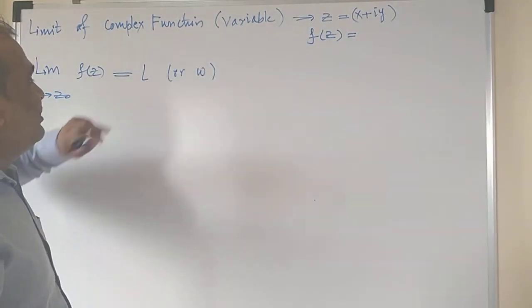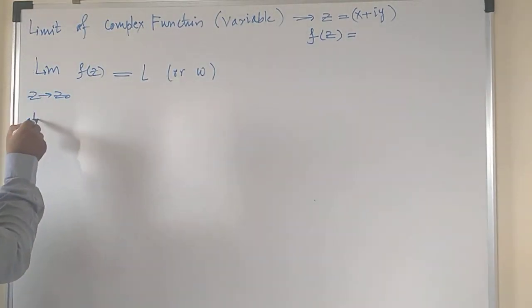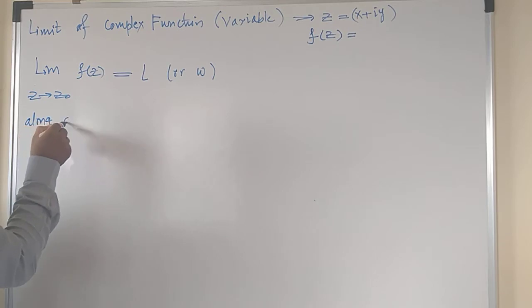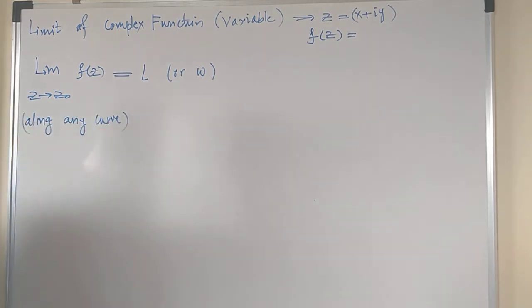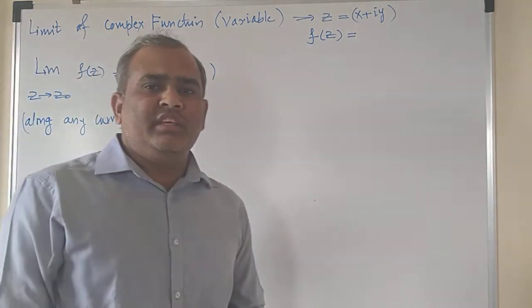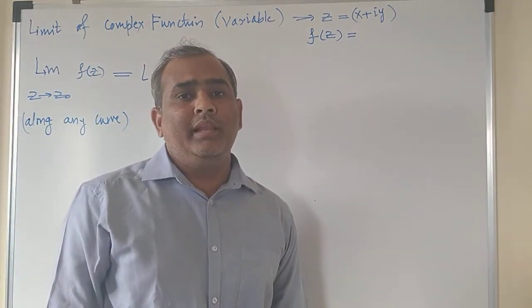If this exists along any curve, then the given complex function is said to have a limit.